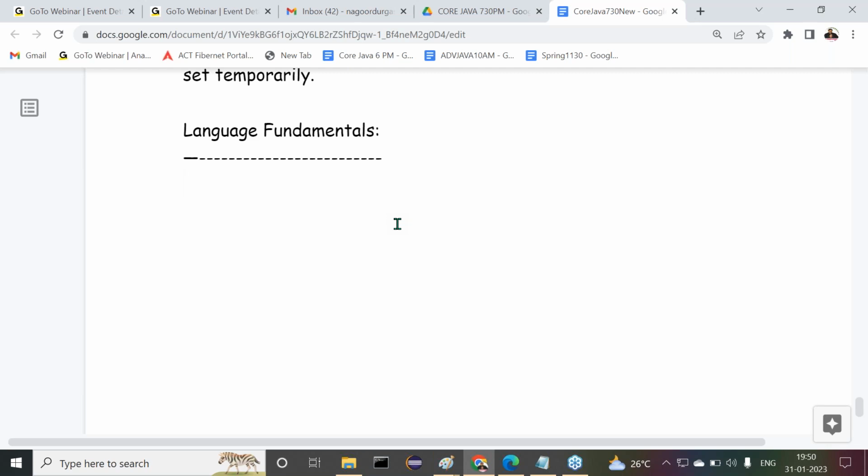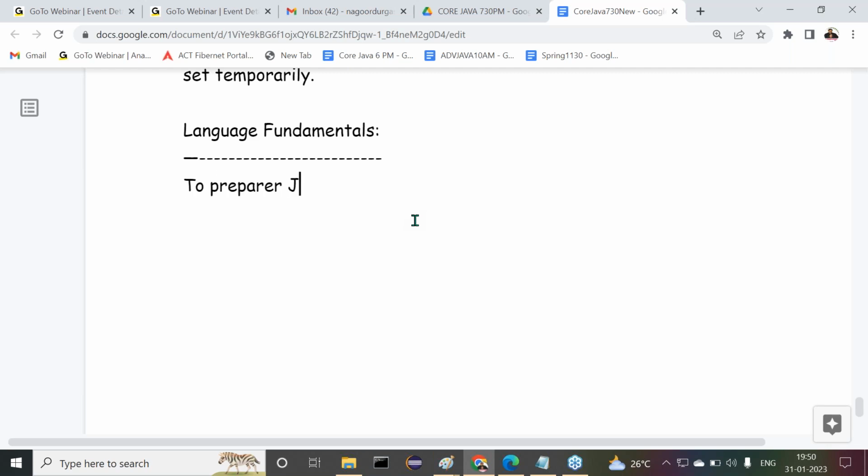So whatever building blocks we are expecting from the Java programming language, those building blocks are called language fundamentals. Clear? All of you are getting clarity on this point now? All right. Now let's see this point here. Directly, I'm giving this particular statement. Try to understand this statement here.